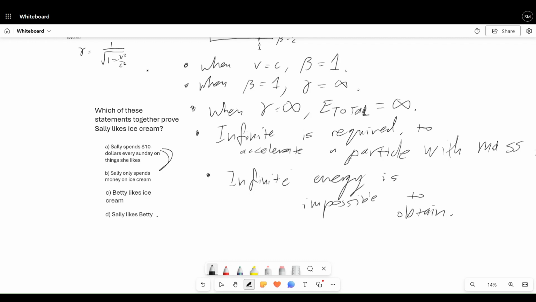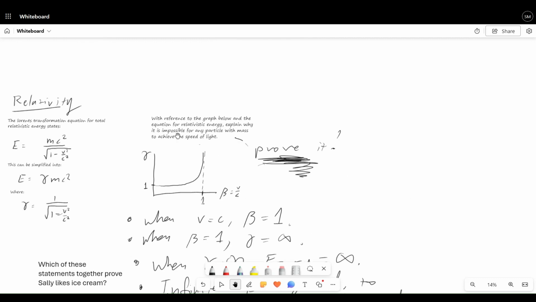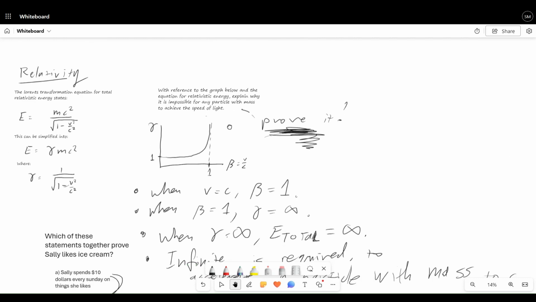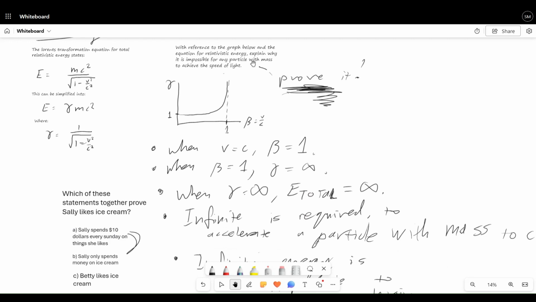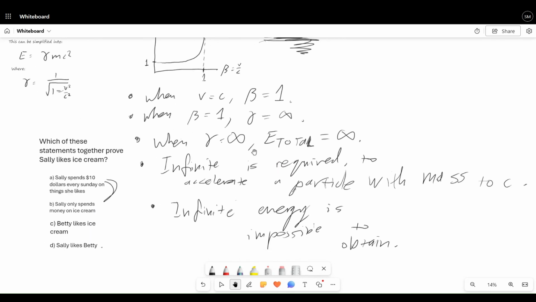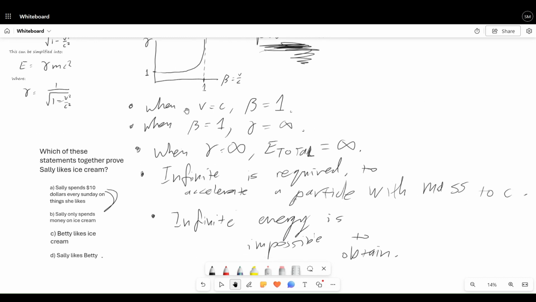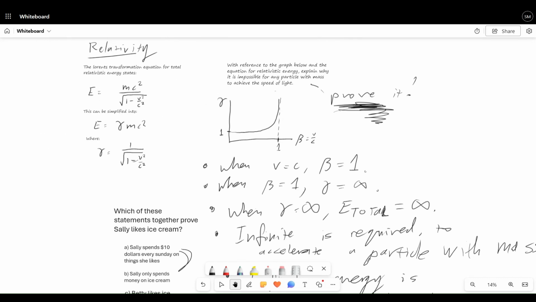So these statements together, just like these two statements over here, all 5 of these statements together prove this. It is impossible for any particle with mass to achieve the speed of light. So therefore, we've proven it. We've explained why, right? And what they actually want us to do is prove it. So we've proven that it is impossible. So there you go. All right, cool.